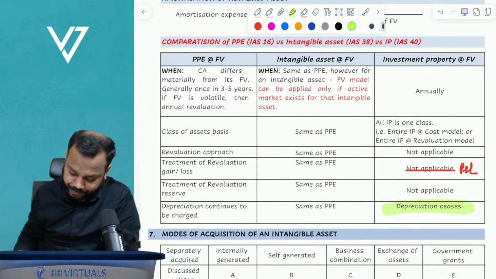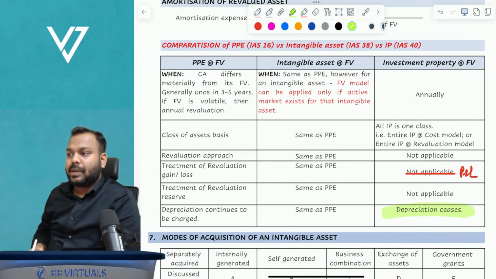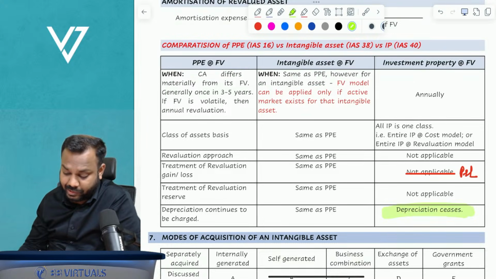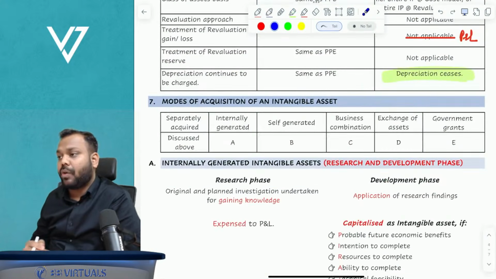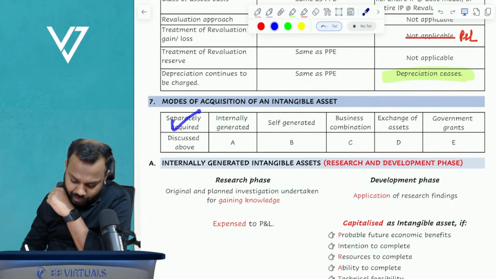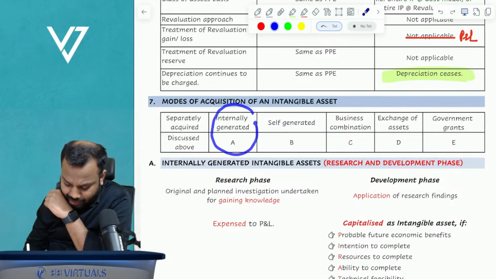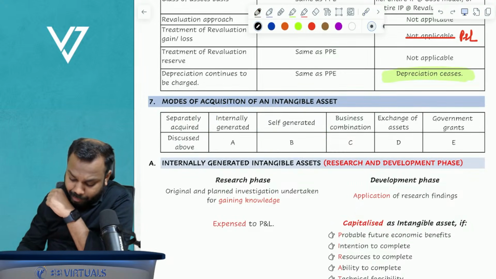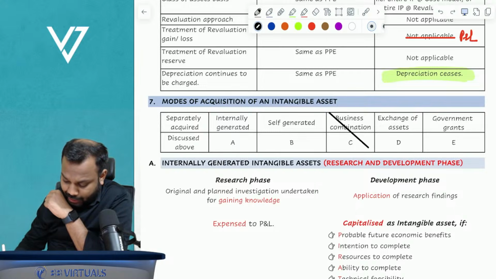Now, comparison of property, plant, equipment is done with intangible assets and investment property. Now comes the next topic: modes of acquisition of an intangible asset. Separately acquired we discussed. Internally generated we have to discuss. Self-generated we have to discuss. Business combination we'll discuss with group accounting, not now.